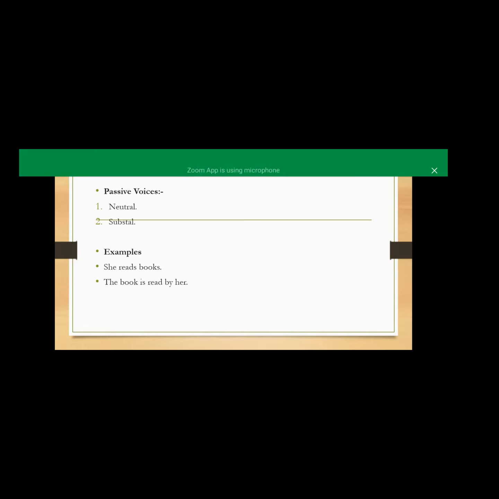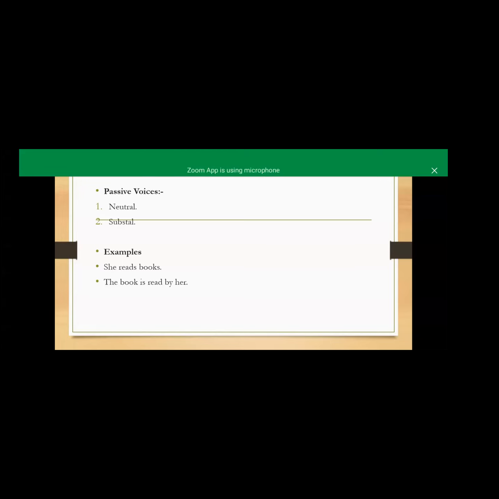No, no. Actually, I converted the first sentence, that is, she reads books. When you convert the simple tenses, meaning simple present or simple past or simple future, then there are some rules: am, is, are, which you use in the passive voice with the V3 form of the verb. So here read is our V3, not V1.